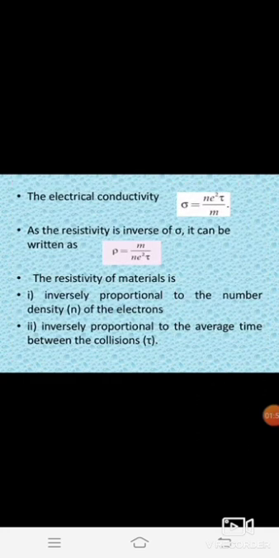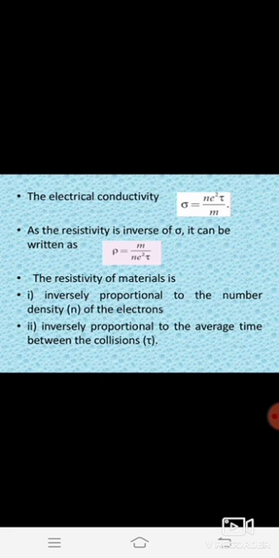Next, electrical conductivity. Already you know the electrical conductivity is calculated using the formula sigma equals n e squared tau divided by m. We discussed electrical conductivity in the first unit. Resistivity is the inverse of electrical conductivity, so we can write the formula rho equals m divided by n e squared tau.